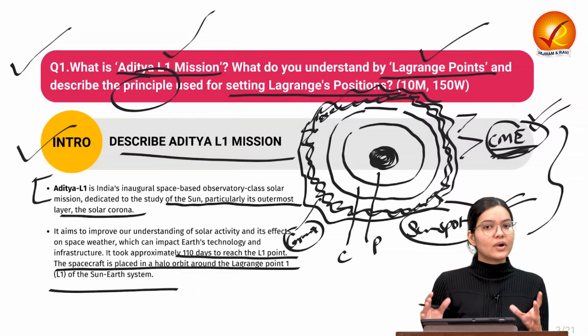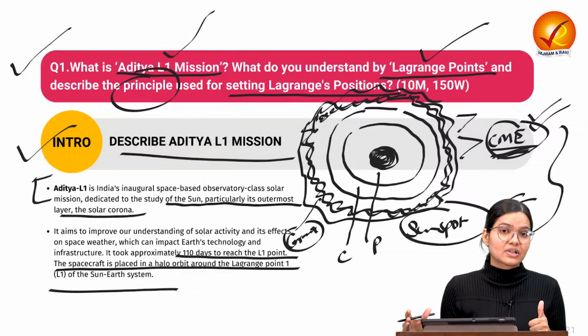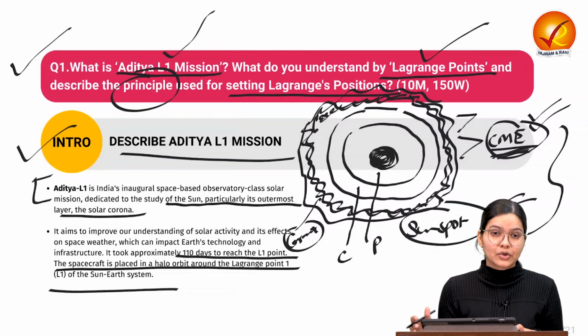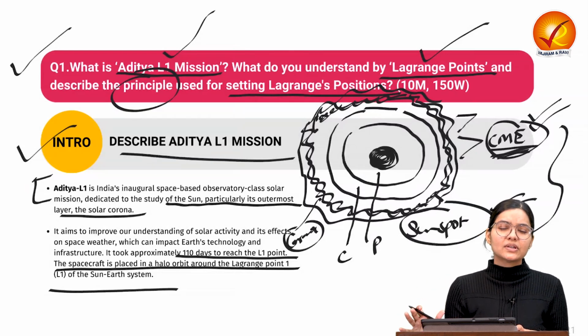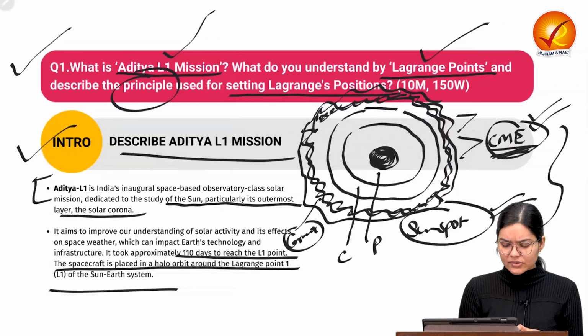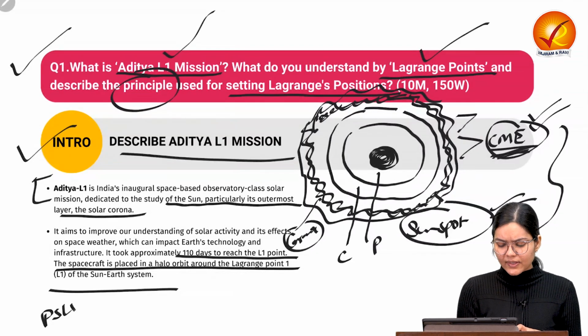So we want to understand the sun's outermost layers, such as the corona, to understand the features and the processes related to it. This Aditya L1 mission is going to stay there for the upcoming 5 years, and we can also write down about the launching vehicle. We have launched it with the help of PSLV.